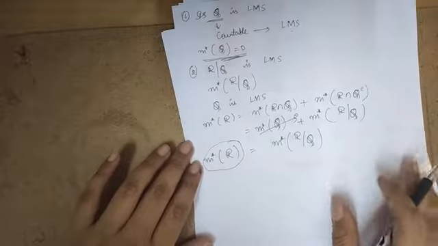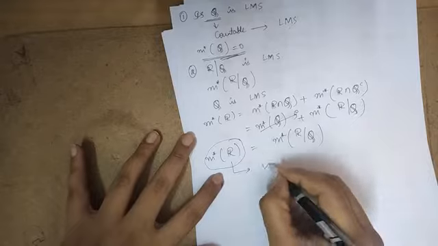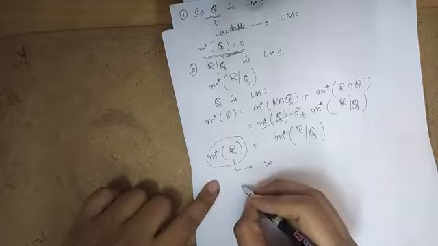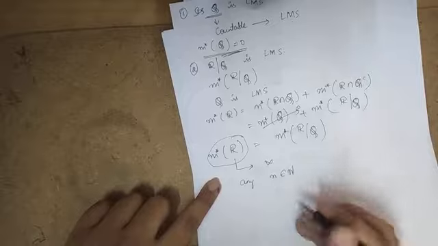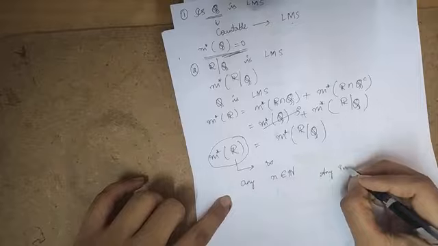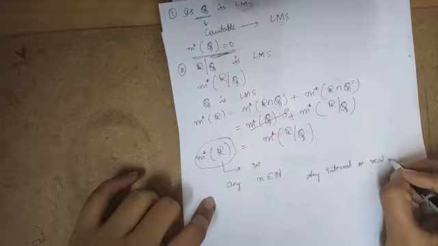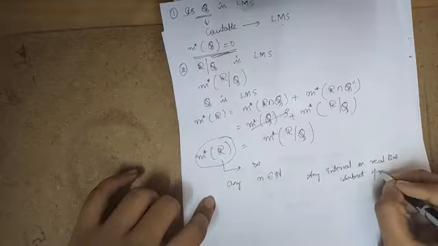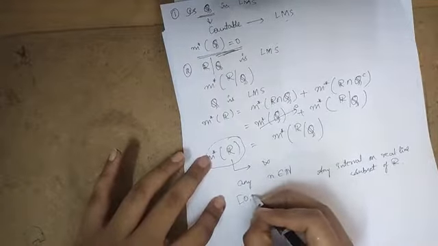So let's see how to find this. Outer measure of R is actually infinity. I will tell how it is infinity. If I consider any positive number n belonging to the natural numbers, any interval on the real line will obviously be a subset of R. So I will consider one such interval, that is (0, n).